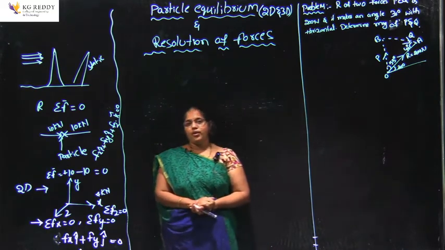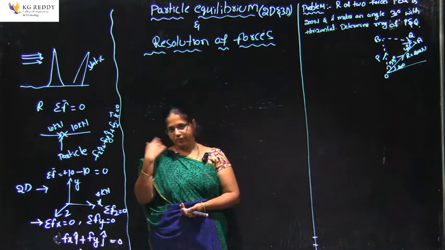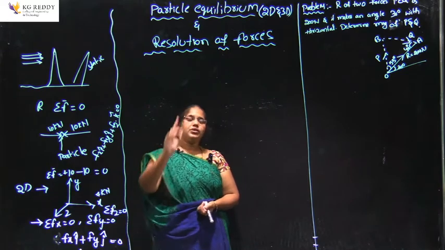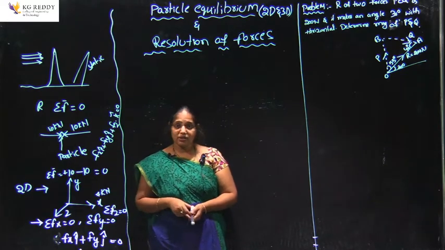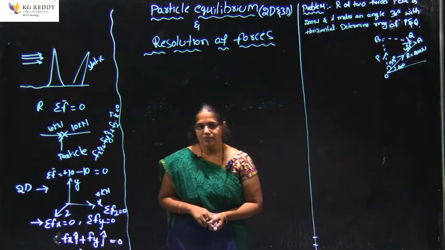So, whatever the type of forces, coplanar or concurrent, we need to resolve the forces in 2 directions or 3 directions. That will be treated as the resolution of the forces.